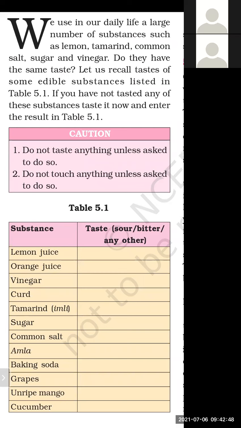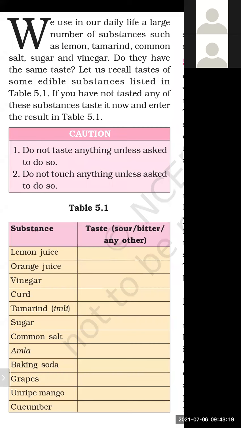But if you have a substance at your home about which you have no previous knowledge, don't touch that substance, don't taste that substance. Okay, so in the table, these are the substances which we have at our home. We can taste or touch them. So let us recall the taste of some edible substances. Edible substances means the substances which can be eaten. Edible means eatable.